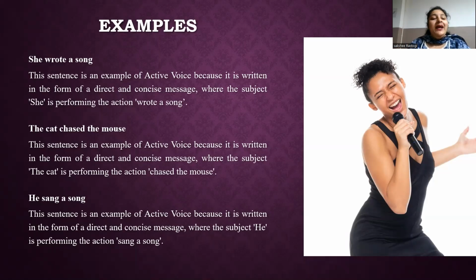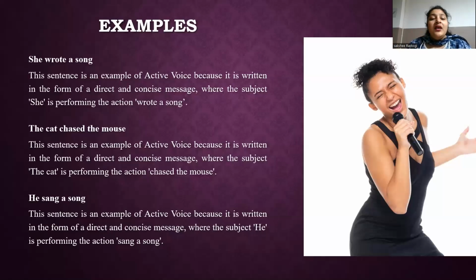Now go further. He sang a song. So this sentence is an example of active voice because it is written in a direct and concise manner. So who is performing, and what is the action in this line? The subject he is performing the action, which is sang a song. The sentence he sang a song is a classic example of active voice.